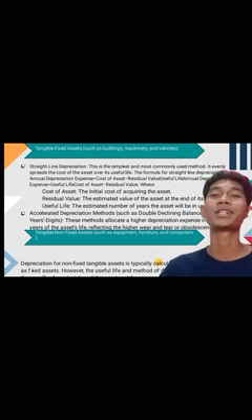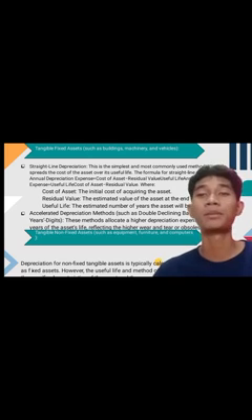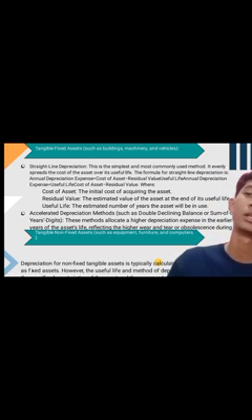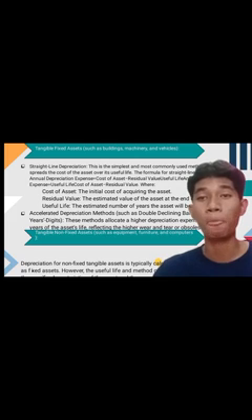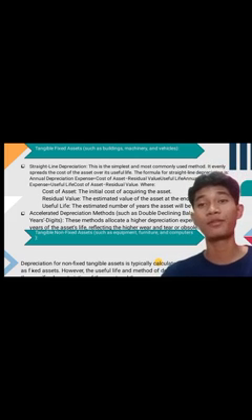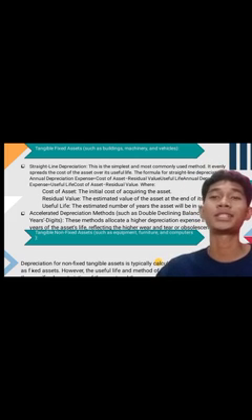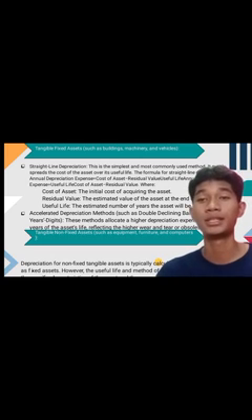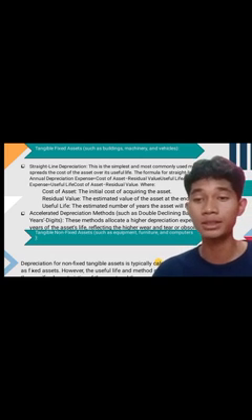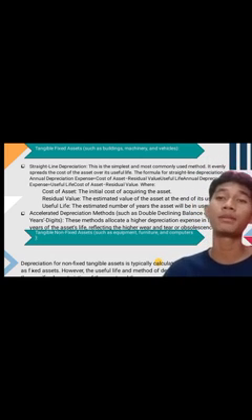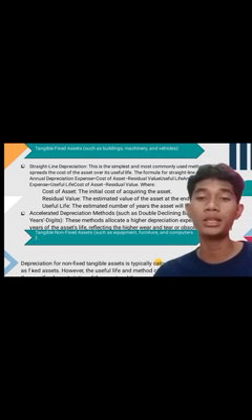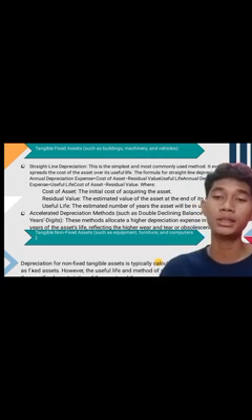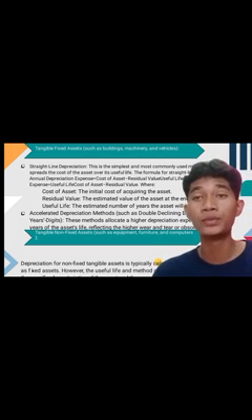Now I will explain the material about calculating depreciation for tangible fixed asset, tangible non-fixed asset, and fixed asset. The first is tangible fixed asset. Straight line depreciation. This is the simplest and most commonly used method. It evenly spreads the cost of the asset over its useful life.